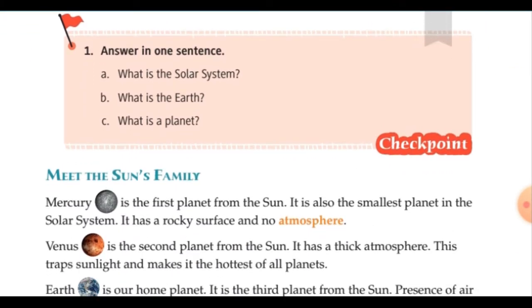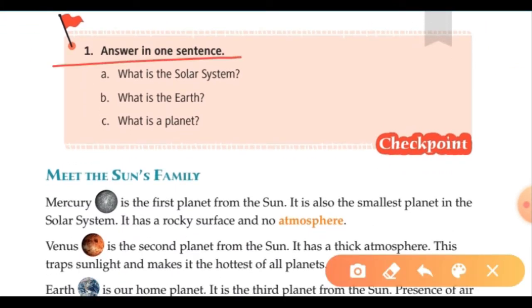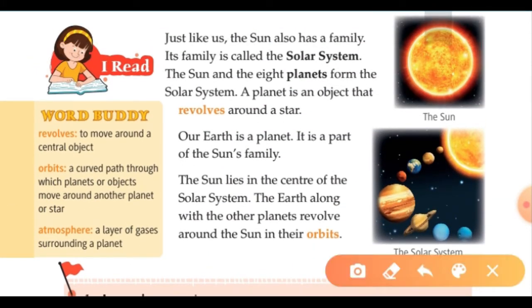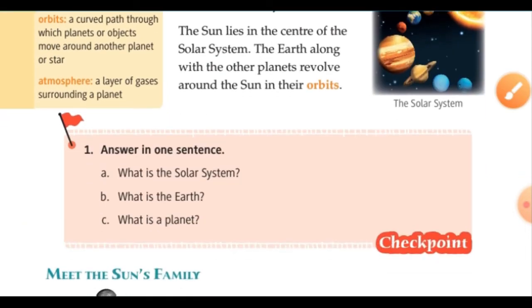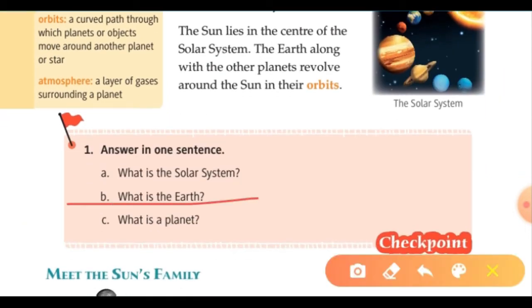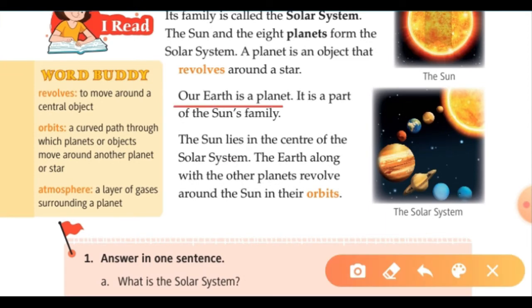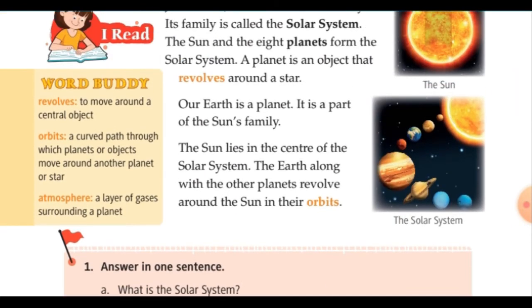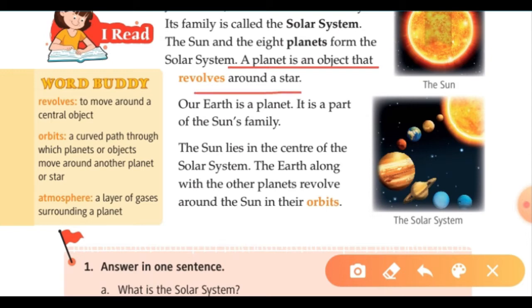Now we move to the next. There are some questions now we can understand and give answers by ourselves. What is a solar system? Now you can speak clearly what is a solar system. Solar system is the family of the sun, where the sun and the 8 planets form the solar system. Now next question is, what is the earth? Do you know the earth is a planet, it is a part of the sun's family or solar system. And what is a planet? So you can say a planet is an object that revolves around a star.